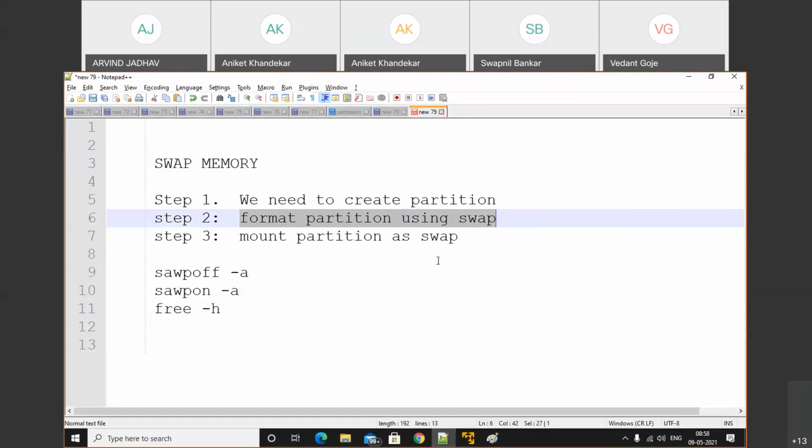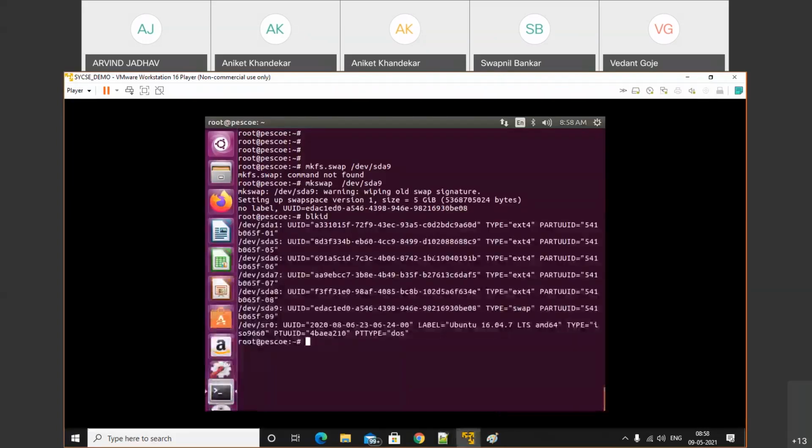Now we need to mount that. To mount it, we don't need to do anything special. We just need to make an entry in fstab, and after that we will mount that by using the swapon command. So just use vim /etc/fstab.